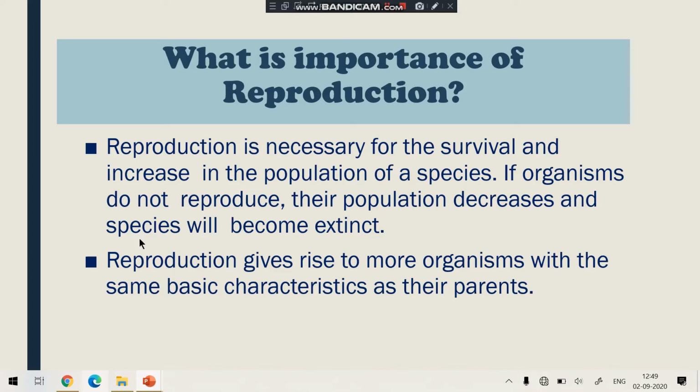It will no more be on the earth. Reproduction gives rise to more organisms with the same basic characteristics as their parents. It is a process which ensures that the same basic characteristics pass from one generation to another generation. Understood?